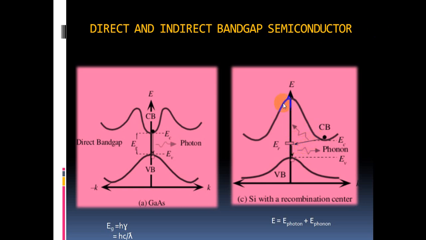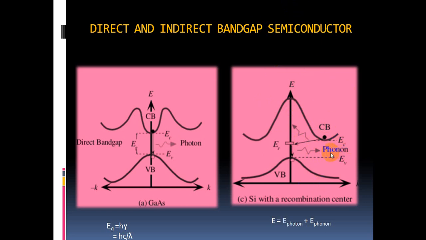Those quantized vibrations are called phonons. This is a very important term, phonon. Phonon is nothing but the quantized lattice vibrations. When this electron gives its momentum to the silicon or germanium crystal, that crystal begins vibrating, and those quantized vibrations are called phonons.